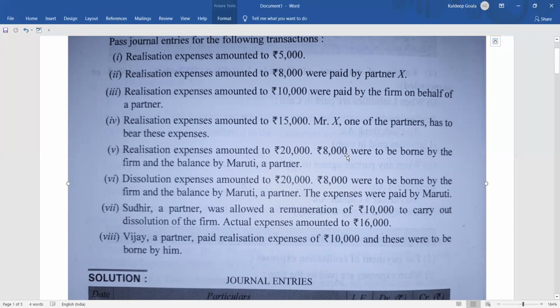Okay, that is for the 8,000 that the farm was supposed to bear, and the remaining 12,000 that Maruti will bear. What will be the entry for that? Maruti's capital account debit 12,000 to bank account 12,000. Okay, so these two entries you can compile together and form a compound entry like this. Realization account debit 8,000, Maruti's capital account debit 12,000 to bank account 20,000. Okay,